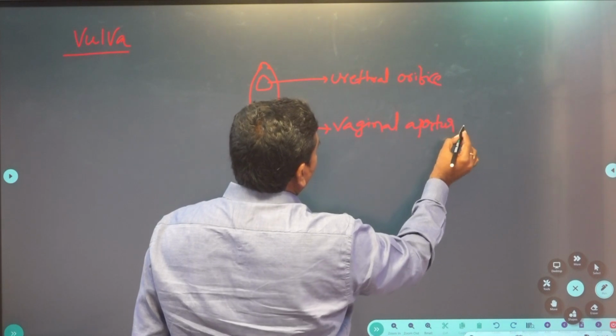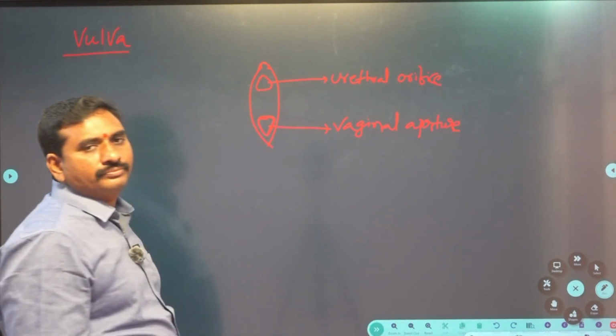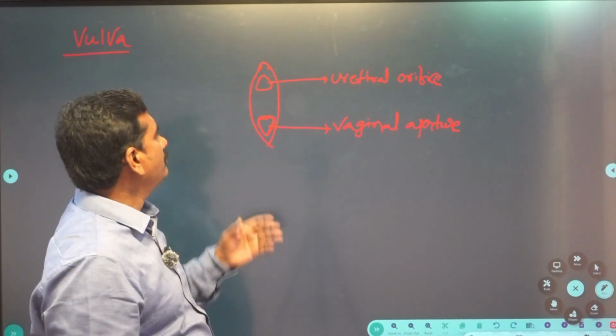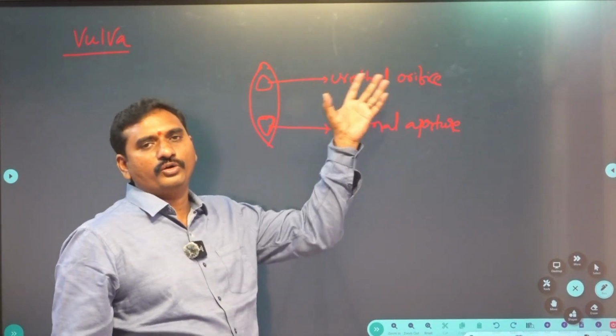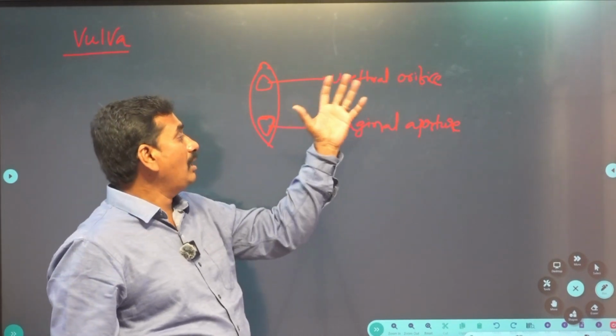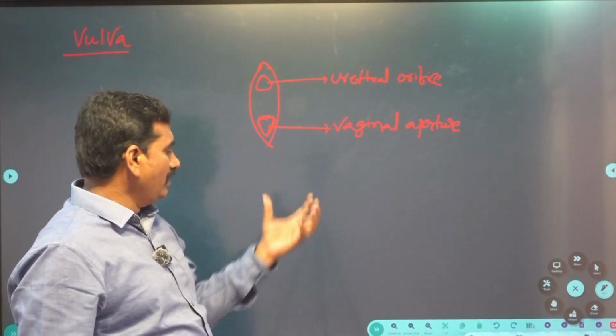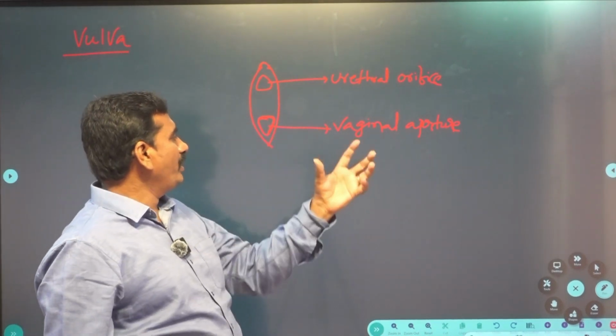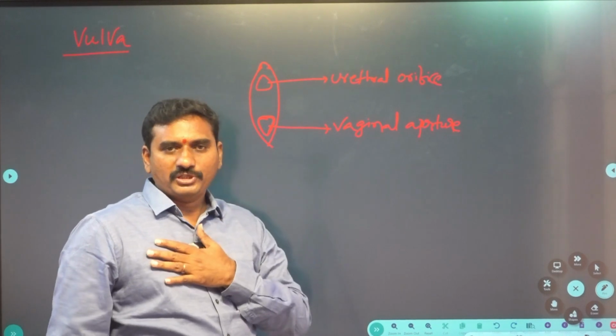The urethra opens through the urethral orifice, or urethral aperture. The vagina, through the cervix, opens to the vaginal aperture.